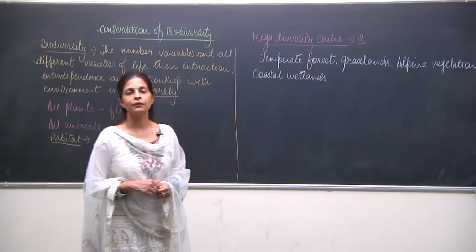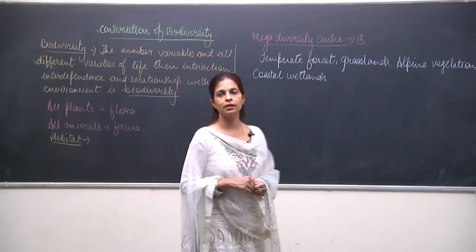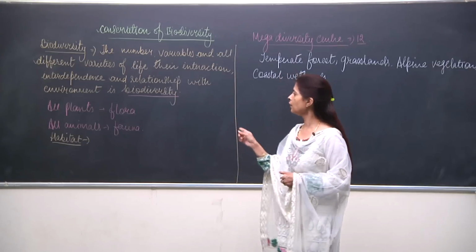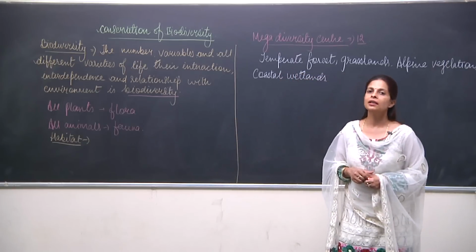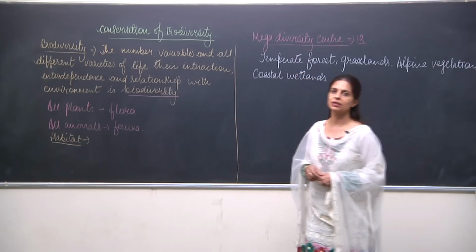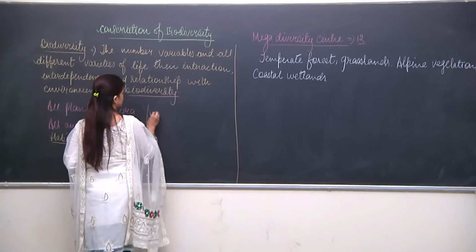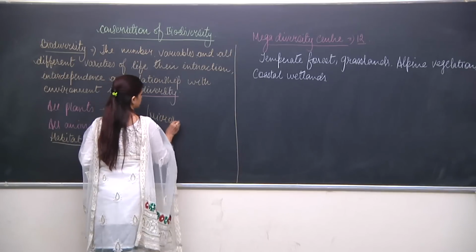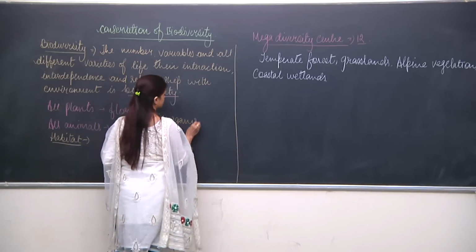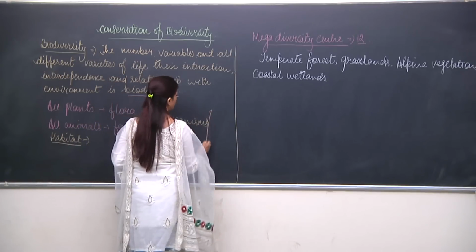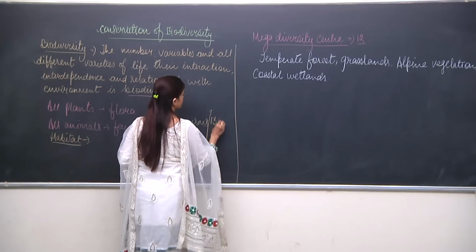So all the life which is present on the surface of the earth, be it flora, fauna or microorganisms, all depend on each other. Along with flora, fauna and microorganisms, this all is known as biodiversity.